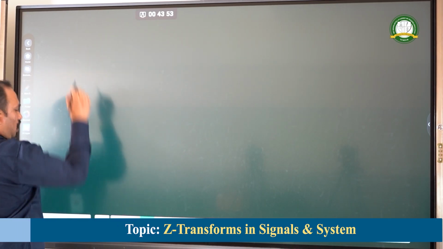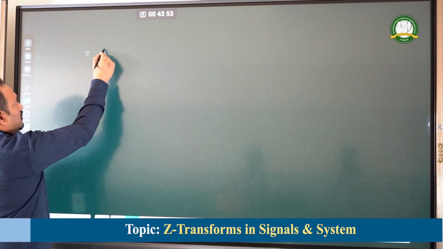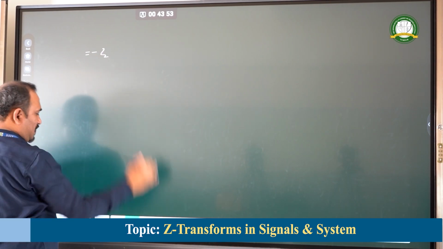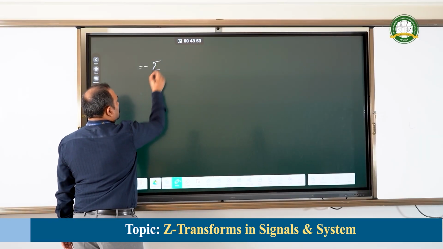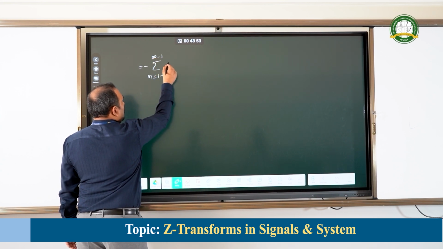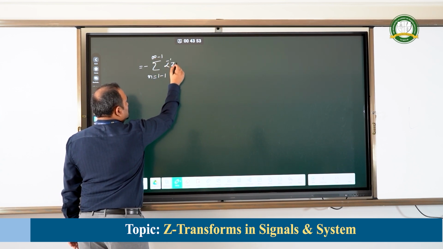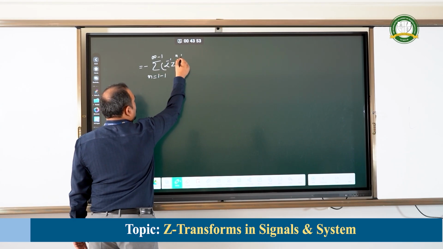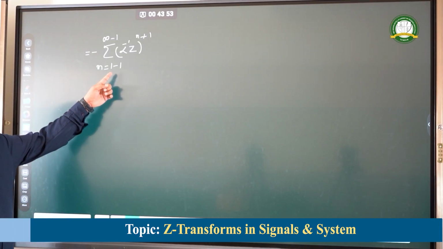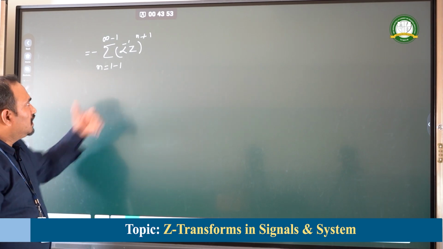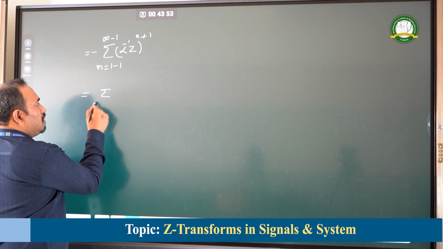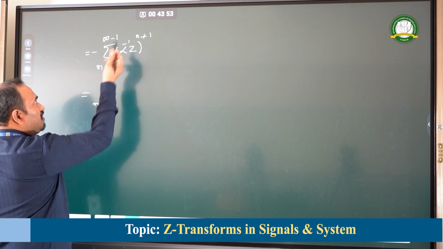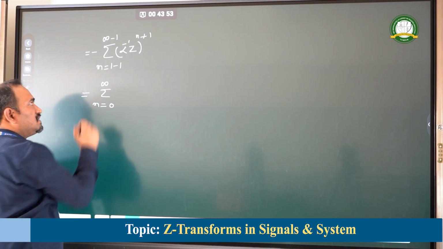The expression which we got was minus of summation n is equal to 1 minus 1, infinity minus 1, alpha to the power of minus 1, z whole to the power of plus n plus 1. Since we had subtracted, we are adding it as we are continuing from the previous step, which is equal to, now what will be the limit? n becomes equal to 0. Infinity minus 1 becomes infinity itself.